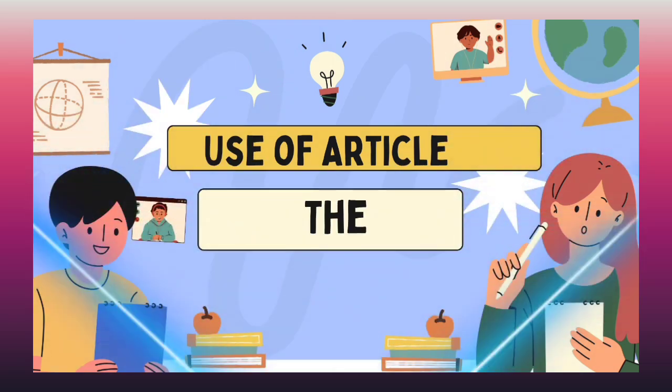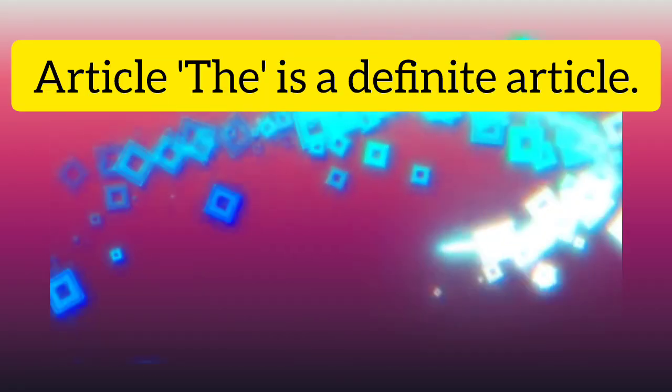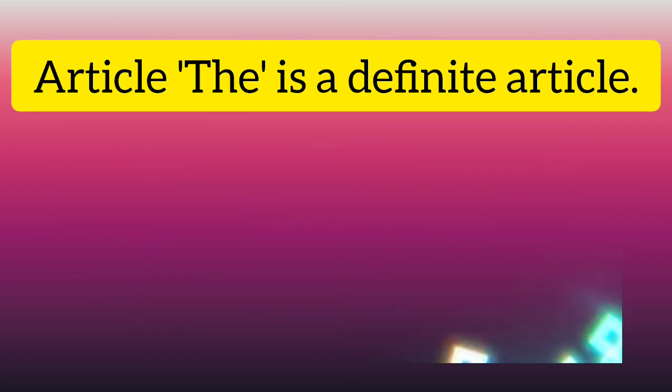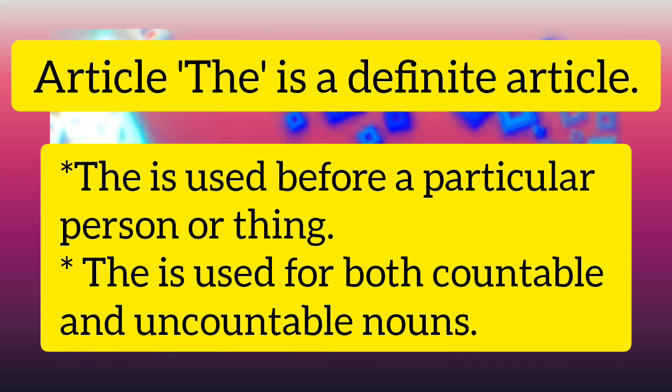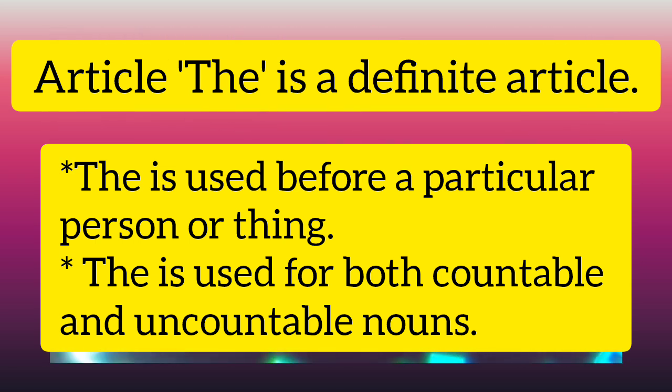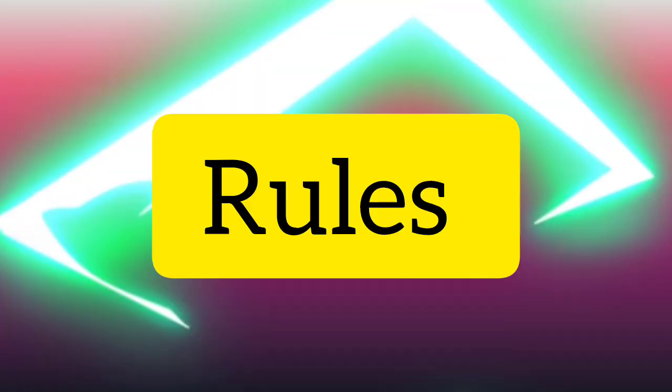Today we will discuss use of article the. Article the is a definite article. The is used before a particular person or thing. The is used for both countable and uncountable nouns. Let's discuss some of the rules.